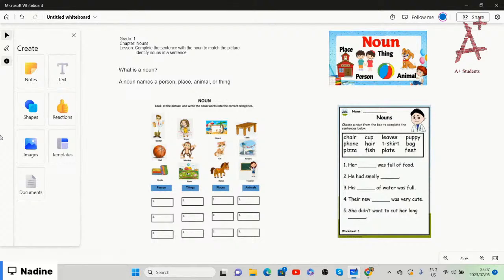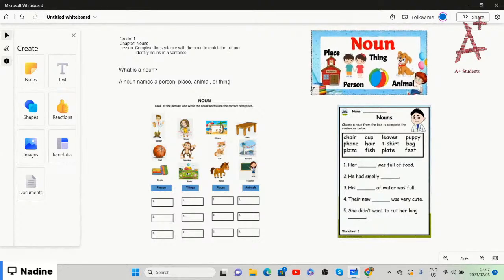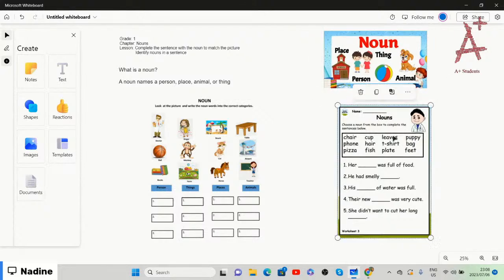And then also things, like your ball, tables, chairs. Even in this picture, we have an example of each one. A noun names a place, like the school. A person can be girl, boy, Sarah, Ben. A thing can be a ball, chair, pencil. And an animal, either dog, cat, whichever pet that you have. So that is a noun.